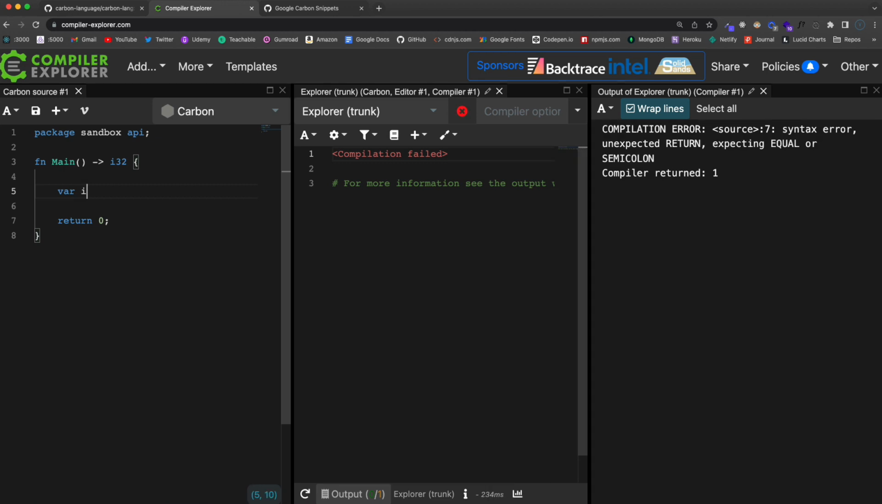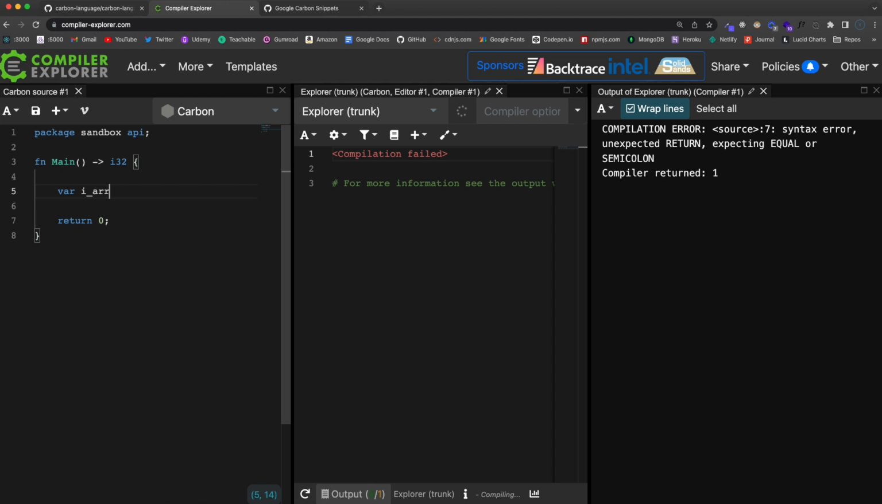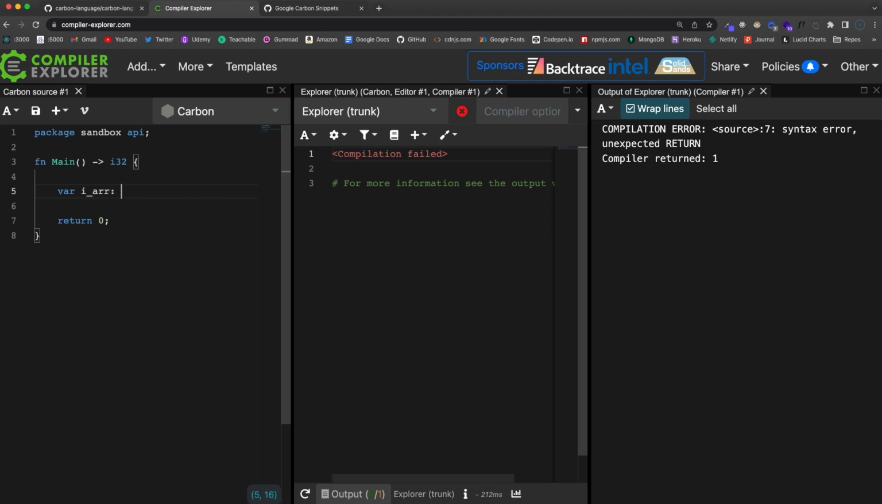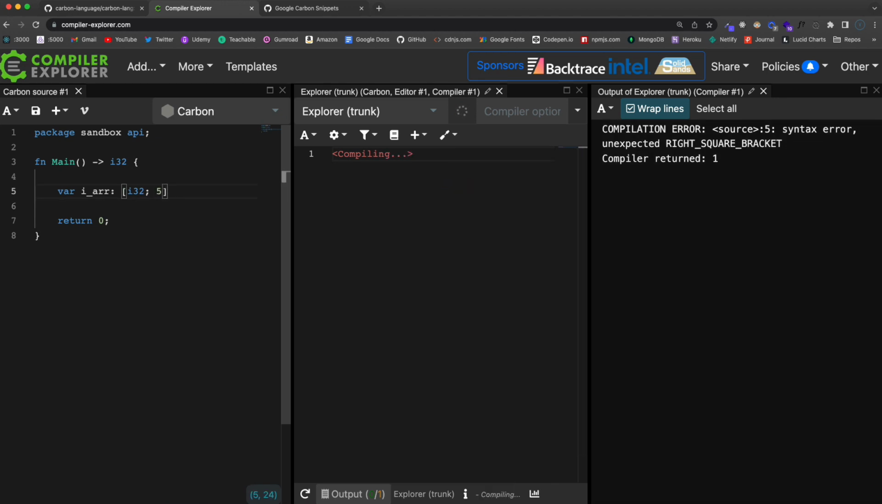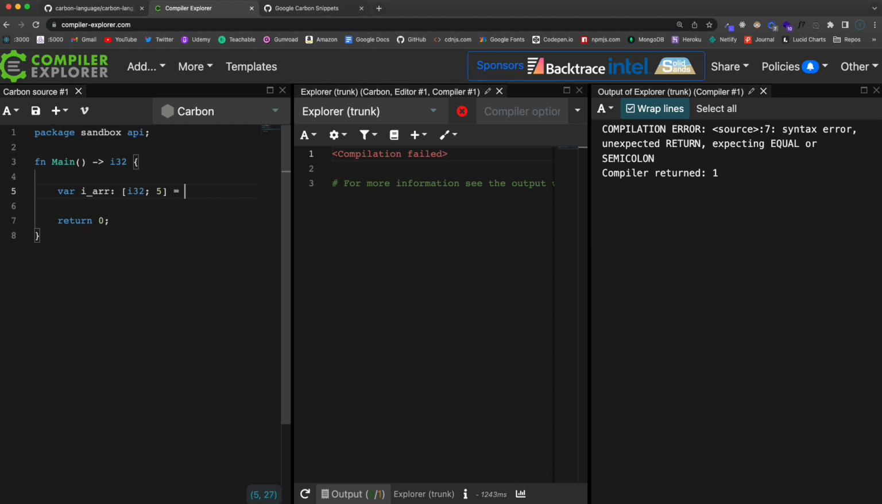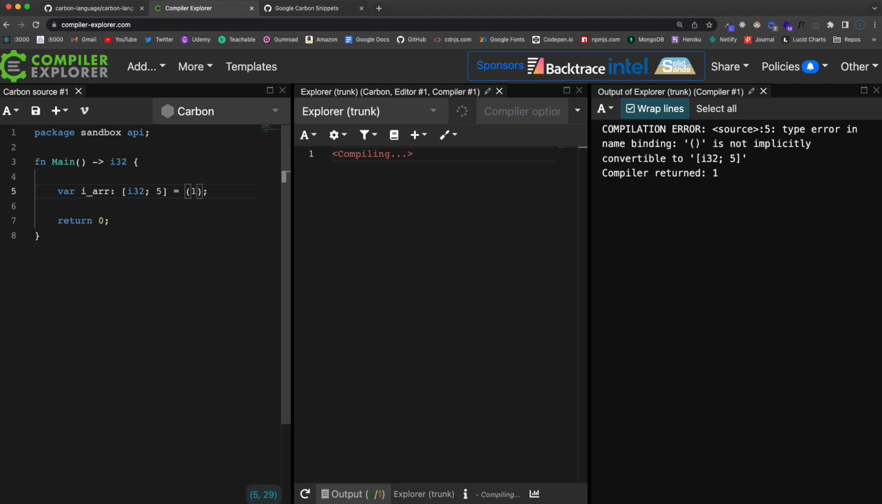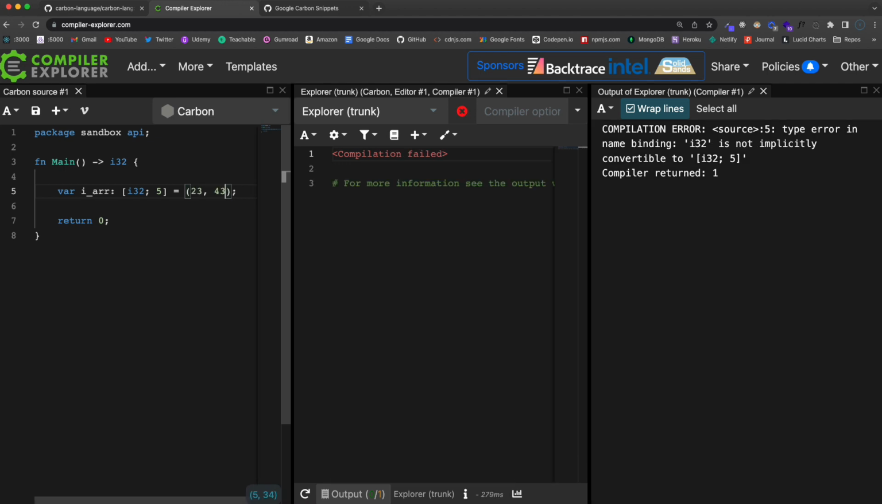So we'll do var i underscore arr, and we're going to add the type here. So again, we have to do the type and the size. So in brackets, we're going to have the type that we want in this array, which is going to be a 32-bit integer, and then we do a semicolon here, not a comma, a semicolon, and then the size of the array. So we'll say 5. Then we're going to set it to a set of parentheses, and then we can put, I'll just do random numbers in here.